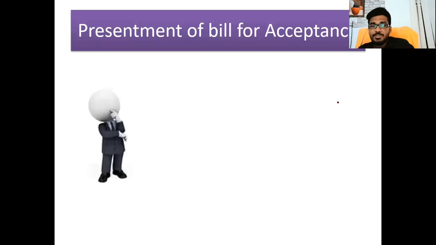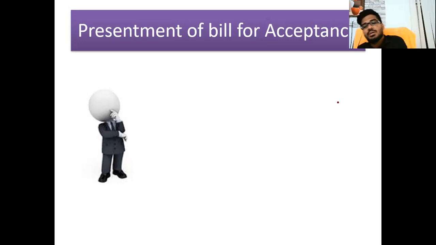So, the presentment of a bill for acceptance concept. I already told you, sir, a bill can be endorsed even though there is no acceptance. Suppose I am the drawer of the instrument, then I can present the bill for acceptance. He will give an acceptance within 48 hours.